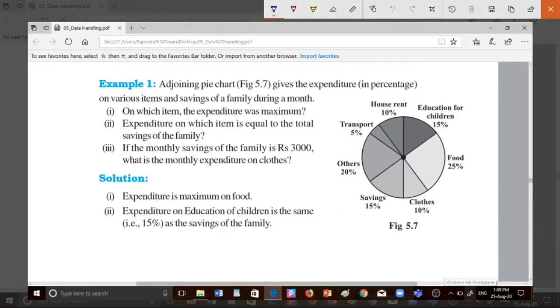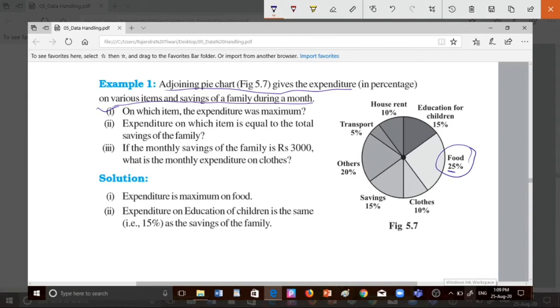Okay, let's solve this example. This is an important example. The adjoining pie chart gives the expenditure on various items and saving of the family during a month. First question is, on which item was the expenditure maximum? There are so many expenditures, so which is the highest number? The highest number is 25. So in the food item the expenditure is highest or maximum.